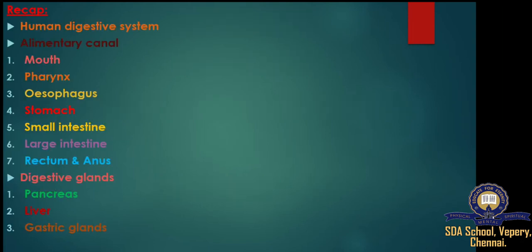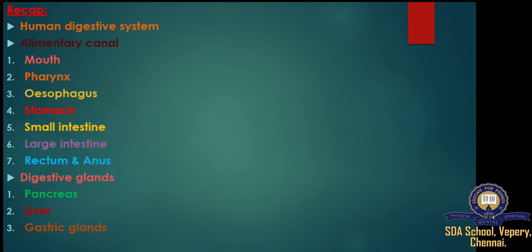In the previous section, we saw about the human digestive system. In the human digestive system, there are many parts that work together. The food that you eat has biomacromolecules, which are nothing but the carbohydrates, protein, lipid, and nucleic acid. These have to be converted to their simple form so that your body can absorb them.